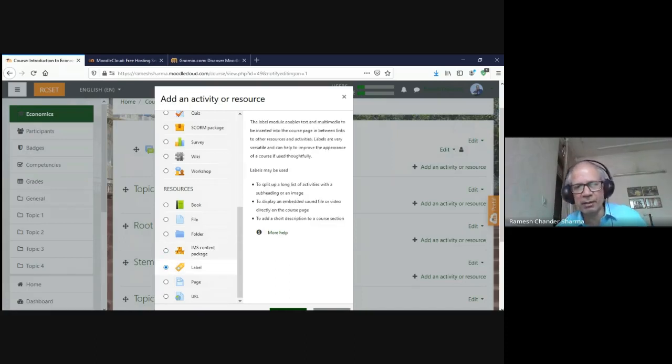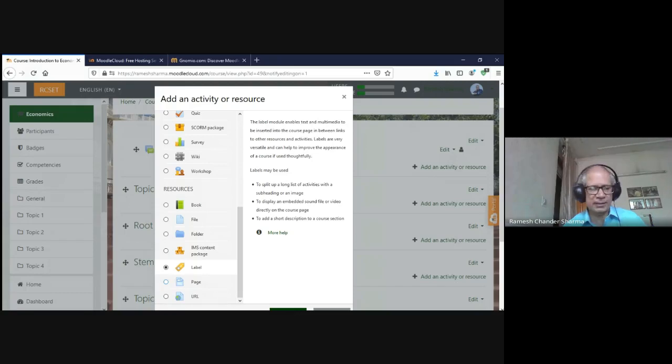Label is a simple label, like the root word is a label, the stem word is a label, just to give a title to anything, but it is very powerful. It's simply not a title. Whatever we put into it as a label, it will display. So if I add some image into it, when the student goes to the page, it will display that image as such.